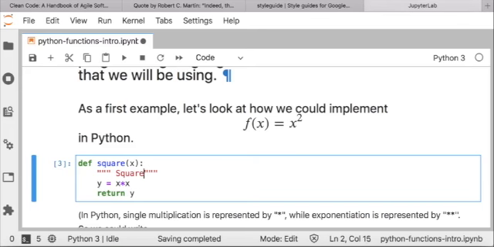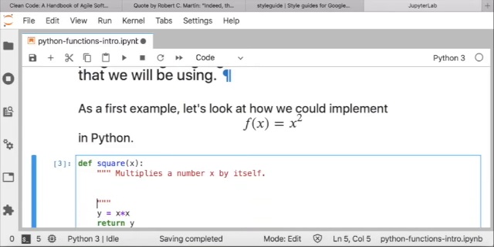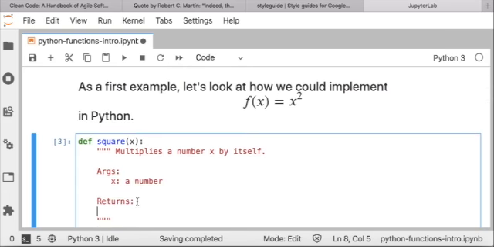So I'm going to say squares multiplies a number x by itself. And then I should have an args, one arg in this case, which is x, a number. And then I have returns, which is y, the result of x times itself.